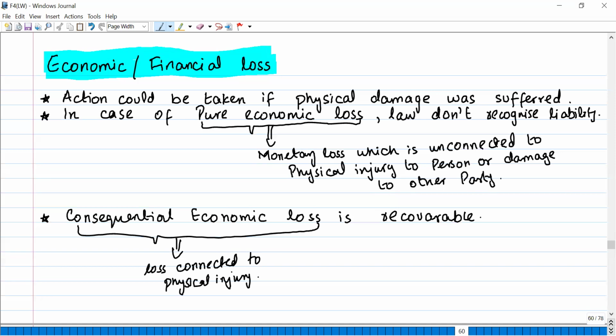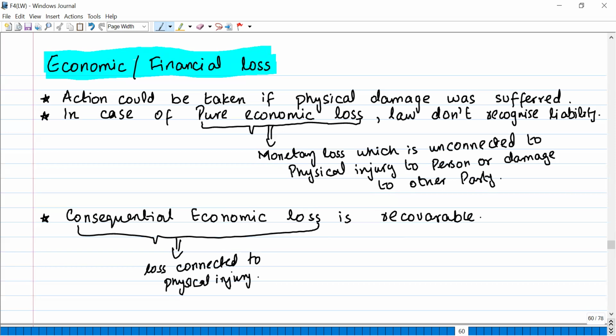In case of pure economic loss, law doesn't recognize liability. Consequential economic loss is recoverable. Okay. Now there are two types of losses, pure losses and consequential losses. Pure economic losses are monetary losses which are unconnected to physical injury to the person or damage to another party. So the loss that is not directly connected with the act of the other party, that is known as pure